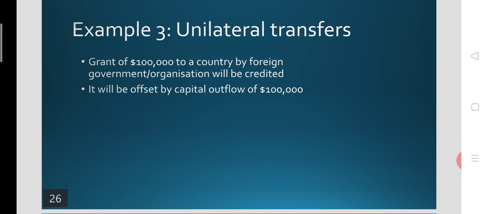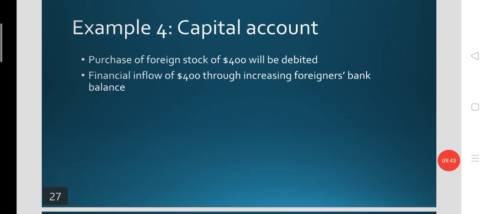So it happens that through the unilateral transfer, the paying country will deposit the amount with a foreign bank in the name of the receiving country. That means that will be debited. So both sides will be entered. The $100,000 will be recorded in tandem on the credit side on the one hand and the debit side on the other hand.